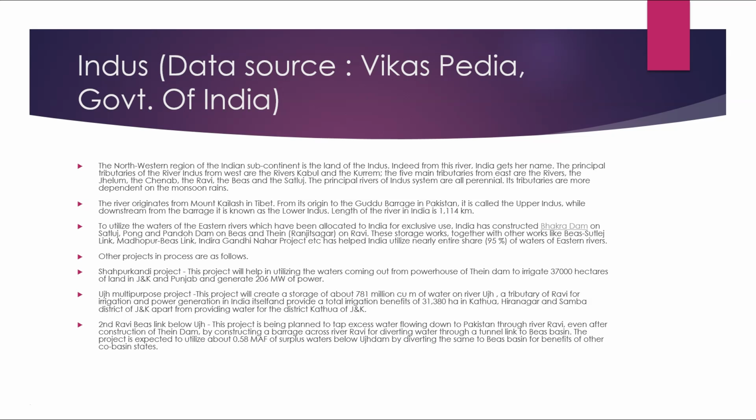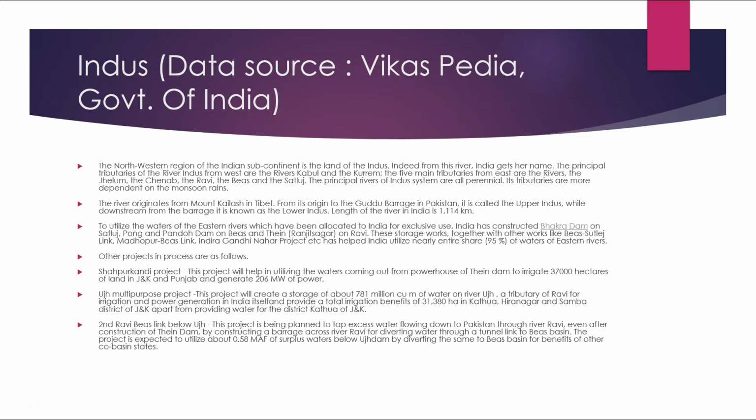So this river, we know that it is a major source of water in Pakistan, and also it is used in India for hydroelectric potential. The river originates from Mount Kailash in Tibet. From its origin to the Guddu barrage in Pakistan, it is called the Upper Indus, while downstream from the barrage it is known as the Lower Indus. Length of the river in India is about 1114 km.